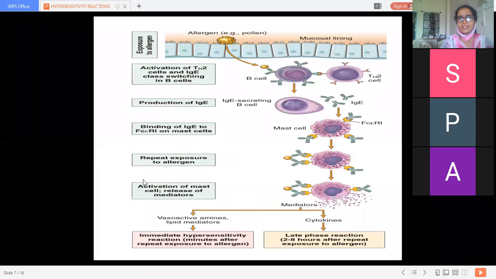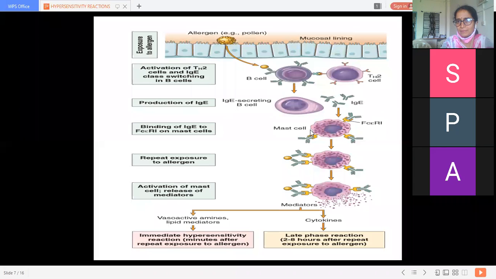This is a chain of reaction. This allergen enters your body. These are the allergens, the yellow thing, allergen or pollen grain, which enters through the mucosal lining. These are the B cells and these are the T cells. The allergen gets attached with the IgE immunoglobulin secreted by these B cells.